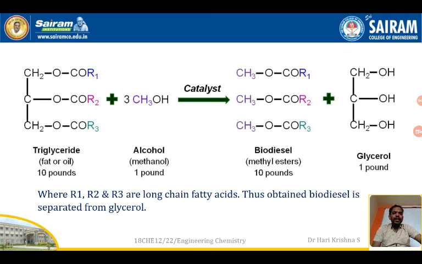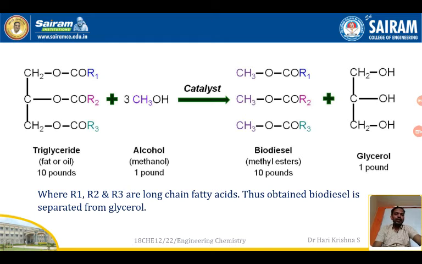Along with that, we get glycerol as a byproduct. This biodiesel is separated from glycerol by chromatographic technique. Biodiesel can be directly used in the IC engine or can be mixed with normal diesel and used. Right. So R1, R2, R3 are long chain fatty acids.